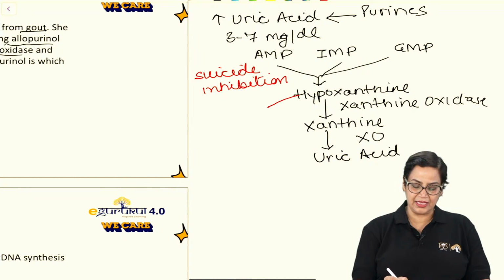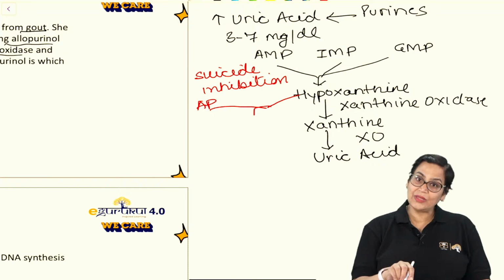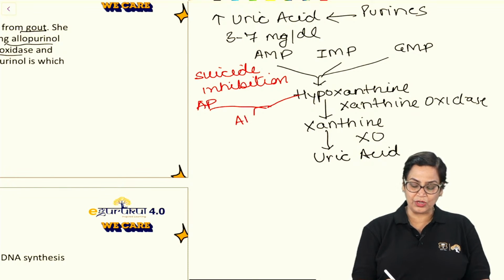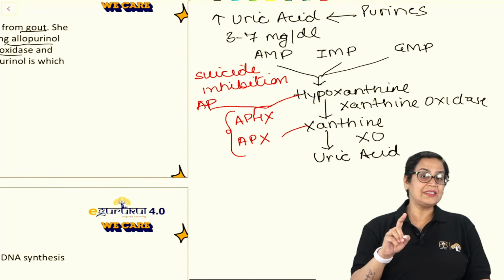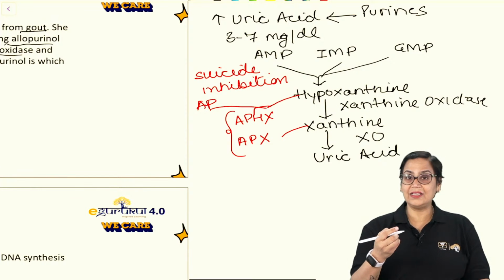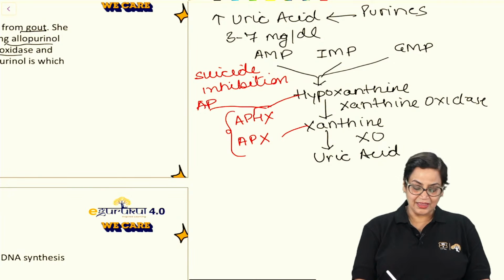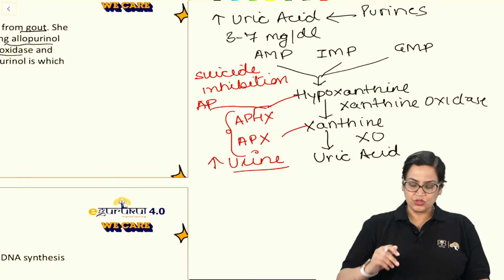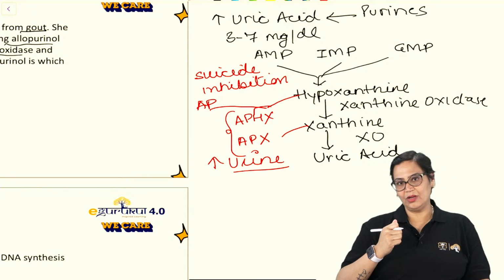Because when allopurinol is given, allopurinol combines with hypoxanthine forming allopurinol hypoxanthine, and if it combines with xanthine, it will form allopurinol xanthine. And these products, whether it is allopurinol hypoxanthine or allopurinol xanthine, are soluble in urine and they are excreted in urine. So that is what suicide inhibition is all about.